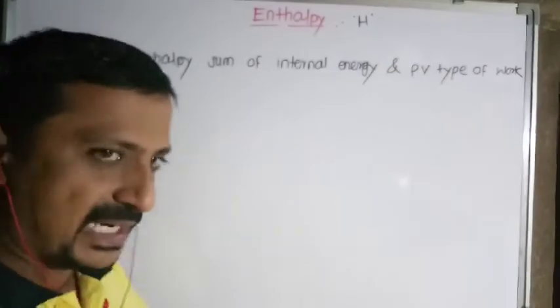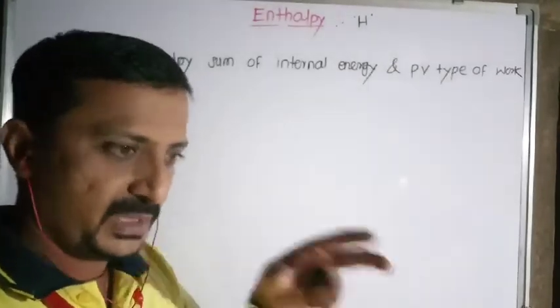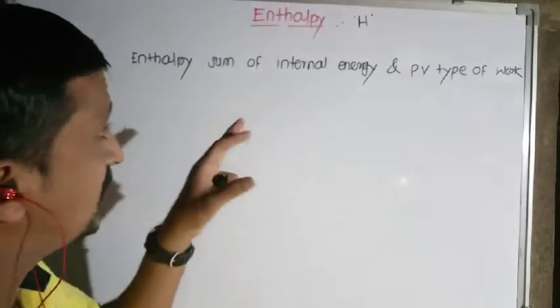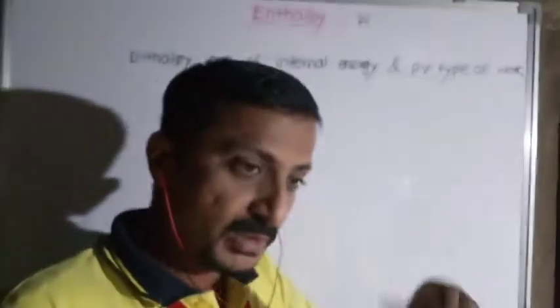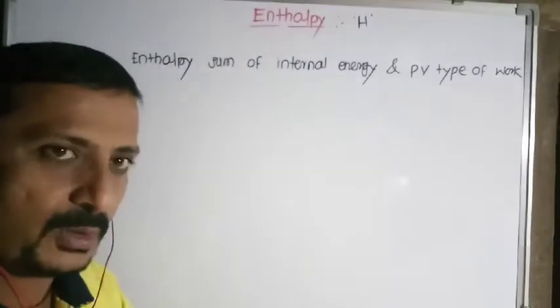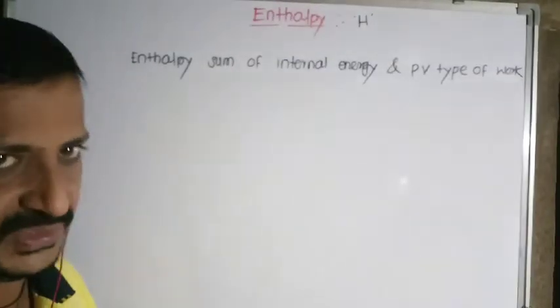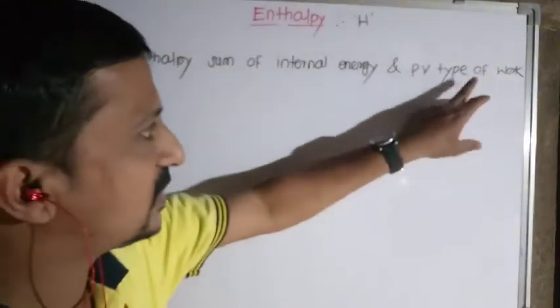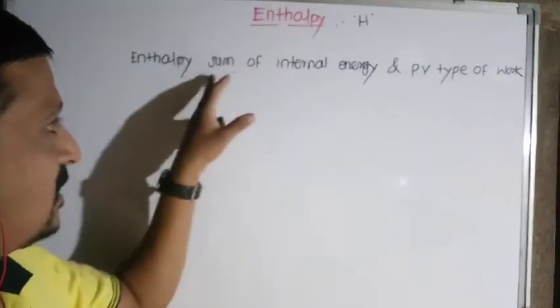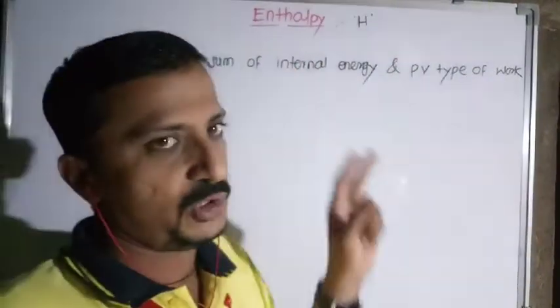Whenever we say enthalpy of a system, you have to consider two terms: the internal energy of the system and the pressure-volume type of work, performed by the system or done on the system. So it is the sum of internal energy and pressure-volume type of work.